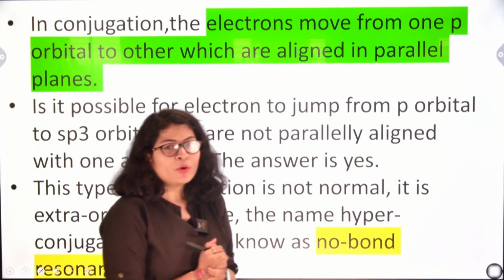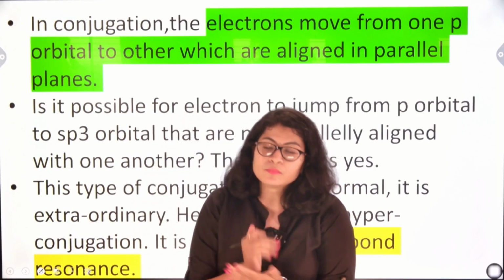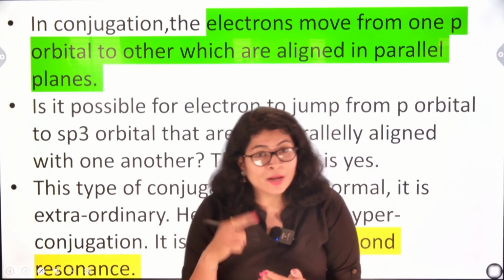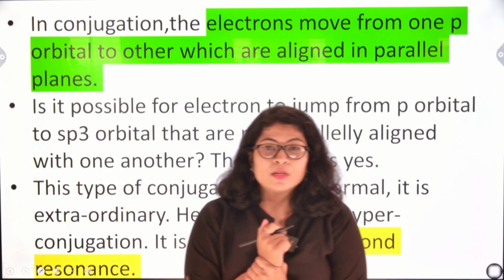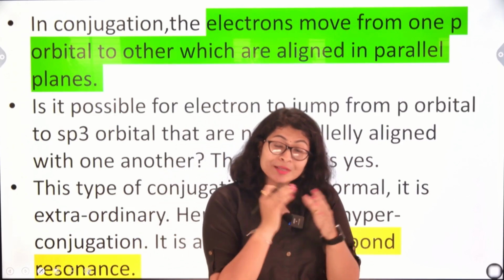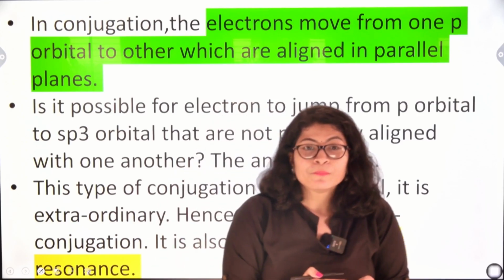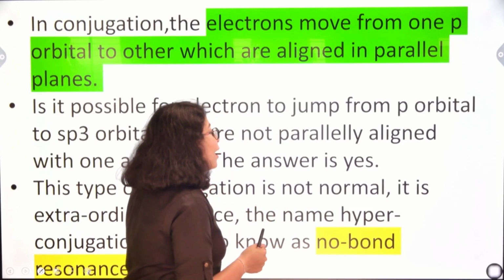Now, is it possible for the electron to jump from a p orbital to an sp3 orbital? Although the sp3 orbital is in a tetrahedral fashion and not parallel to the empty p orbital, is it still possible for the p orbital to influence an sp3 orbital? Obviously yes. This system of conjugation is called hyperconjugation.